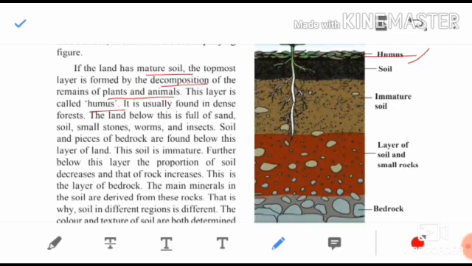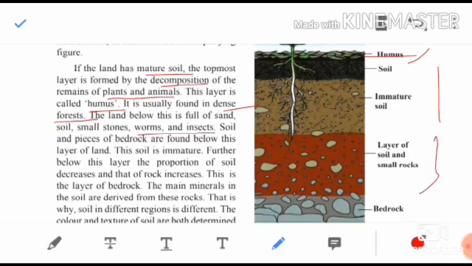Now children, let's move further. This humus you will find in the dense forest. Where is it found? It is in the dense forest. The land below this is full of sand. Now children, you will see below as you go. The first layer is humus, which is a fertile soil. As you go down and down, you will see that the land below this is full of sand, soil, small stones, worms and insects. Soil and pieces of bedrock are found below this layer of land.